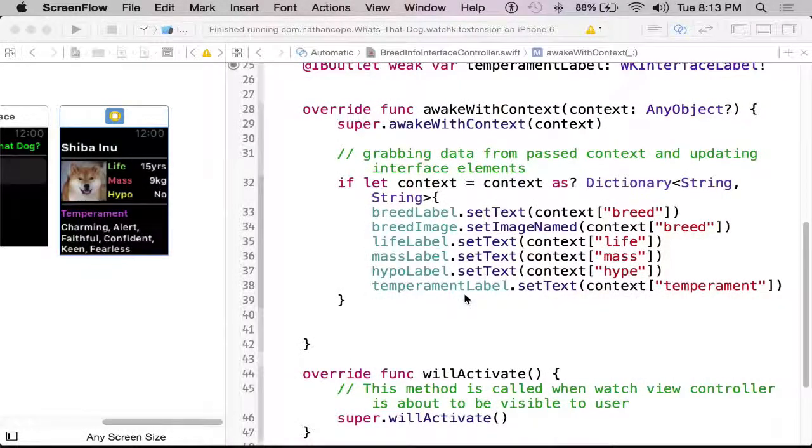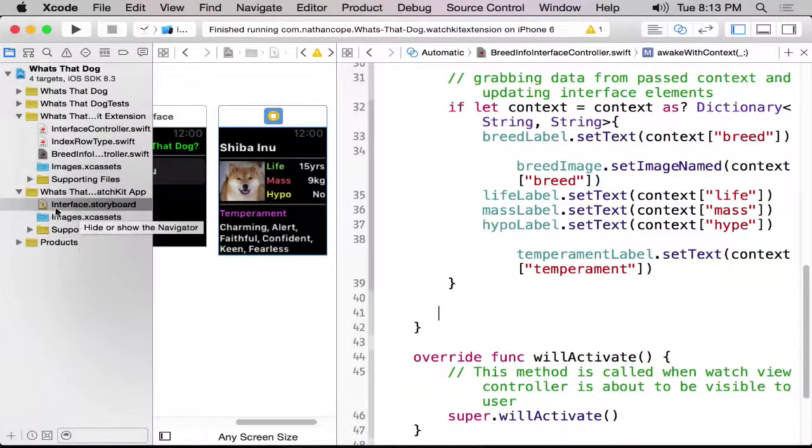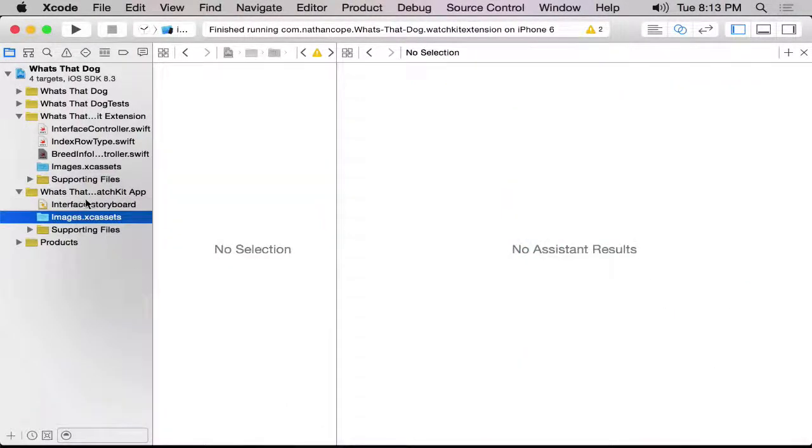We're continuing on here, and we've got pretty much, I think, the majority, if not all, of our code completed. We just need to add in the images that we have for this, and then maybe we'll tweak the interface a bit and make sure that everything is the way we like. So let's hop over to the files area here, and we're going to open the assets of the app.